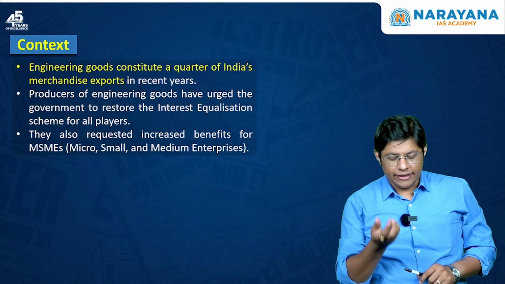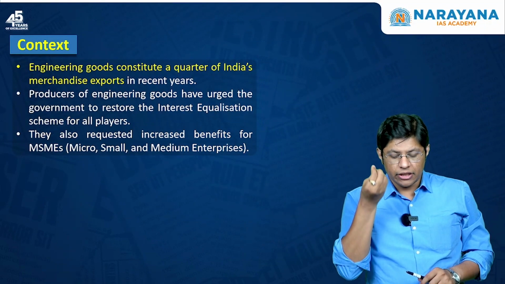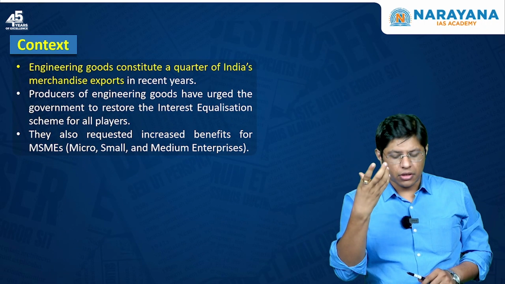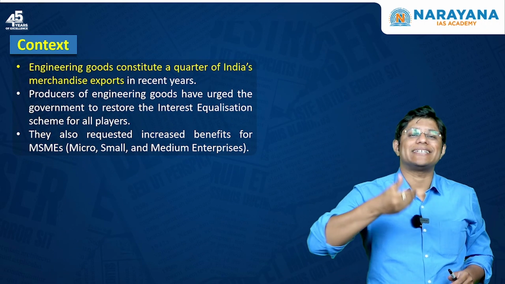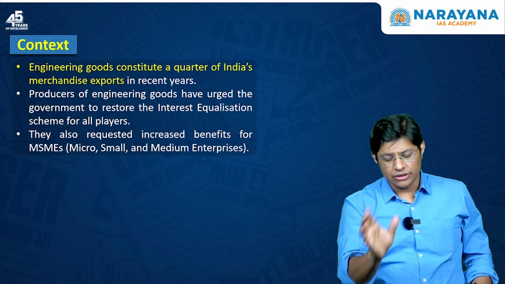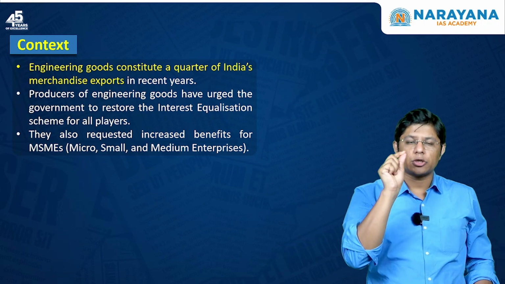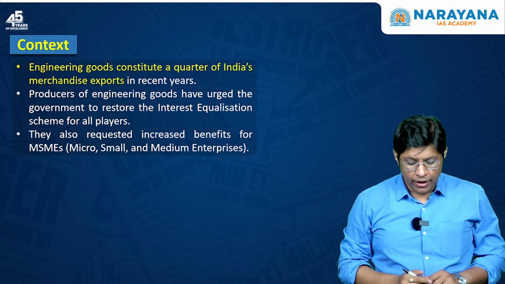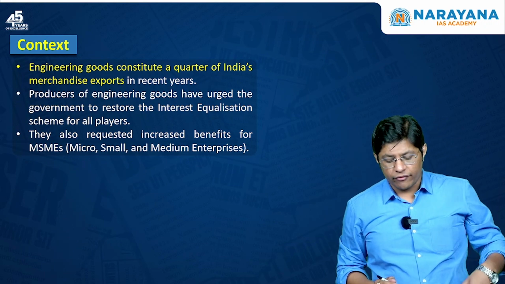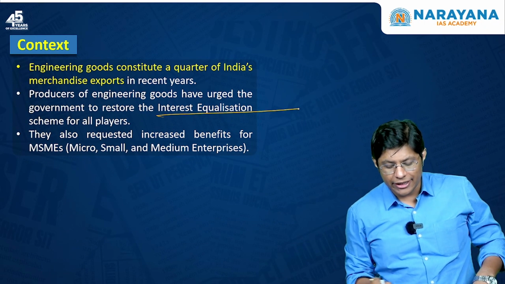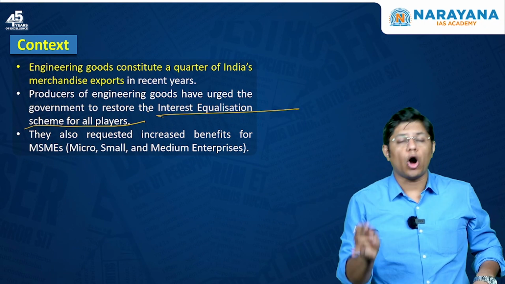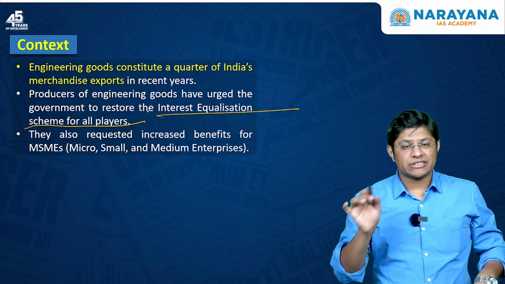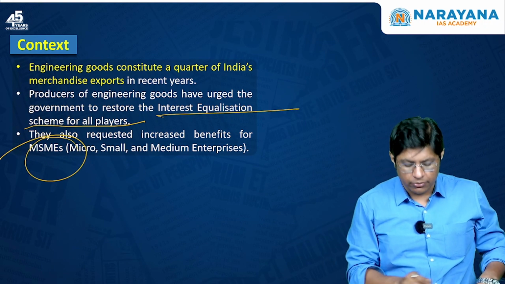The context is that the engineering goods constitute a quarter of India's merchandise exports. So, out of all the exports, the engineering goods constitute 25%. The producers of engineering goods have urged the government to restore the interest equalization scheme for all the players. They also requested increased benefits for MSMEs.